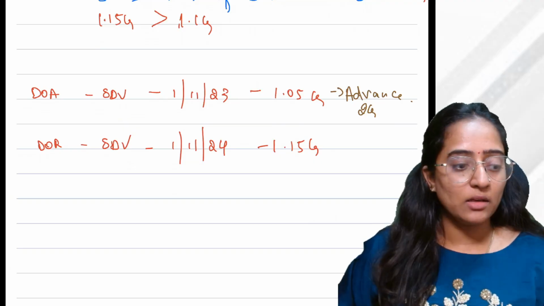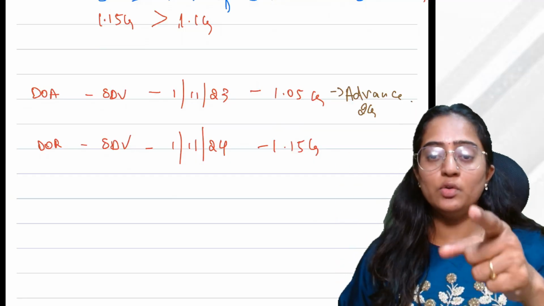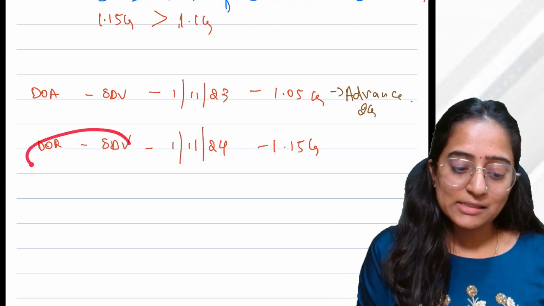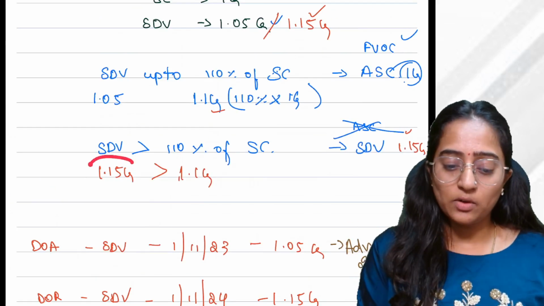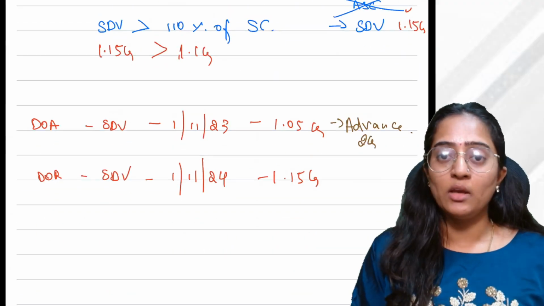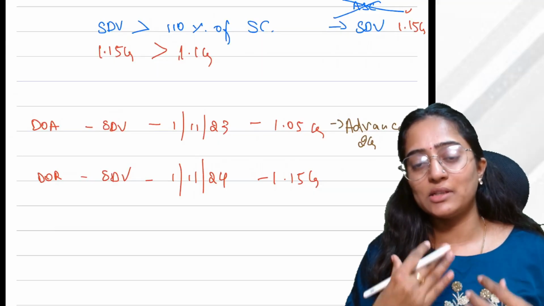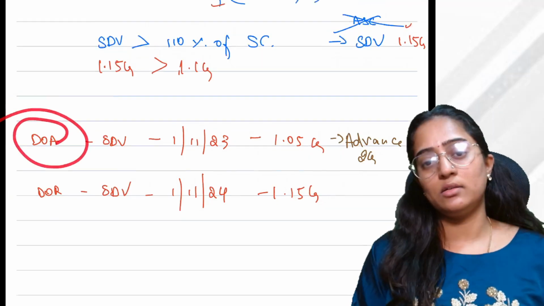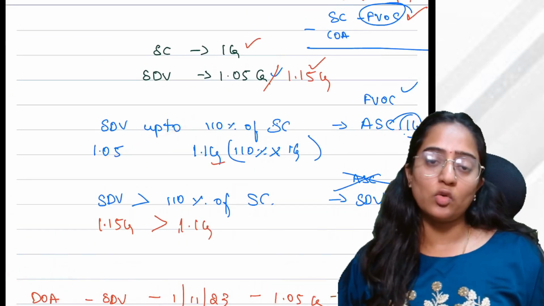Then the department says, first of all, we are trying so much to reduce cash transactions, and you are going and paying in cash only. You take the SDV on the date of registration. All of us know it is more than 110%, so you should pay tax on 1.15. Suppose, like a good fellow, you have taken the advance through banking channels on the date of agreement, by account payee cheque or RTGS or NEFT. Now you can take the SDV as on the date of agreement, that is 1.5 crores, and your actual sale consideration will be 1 crore.